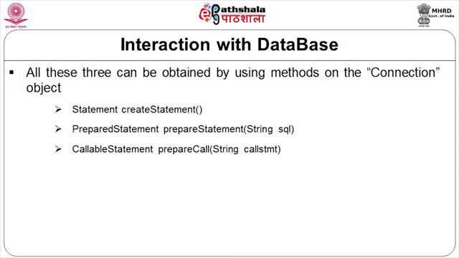So if what you want to execute has a return value, then you should start with a string which would look like braces, and within braces you'll have a question mark for representing the return value, equal to call, the name of the function, and in brackets the various parameters which you would like to pass to that function.